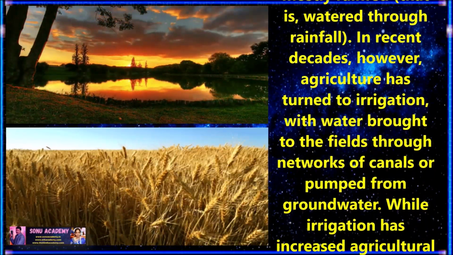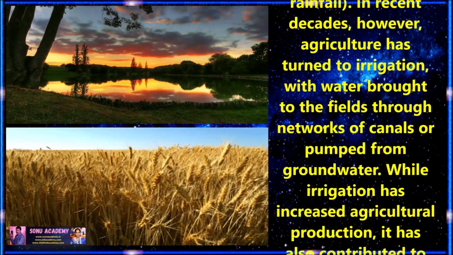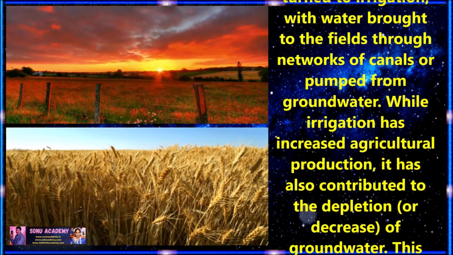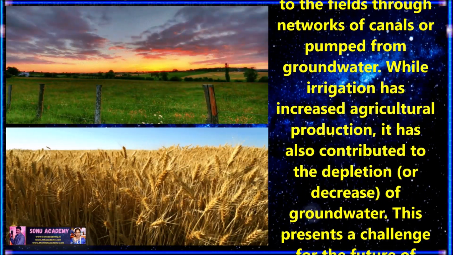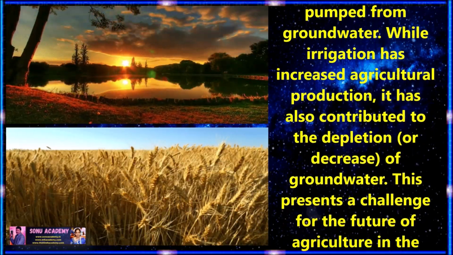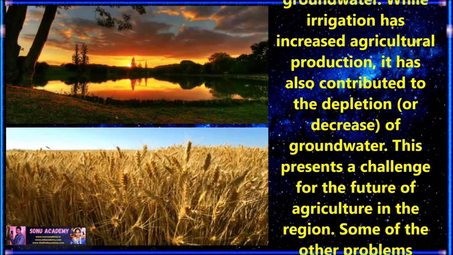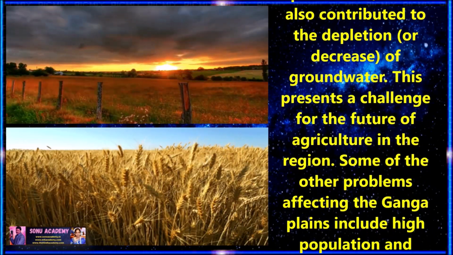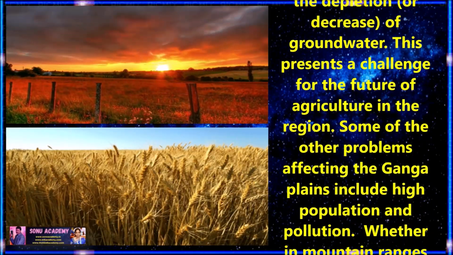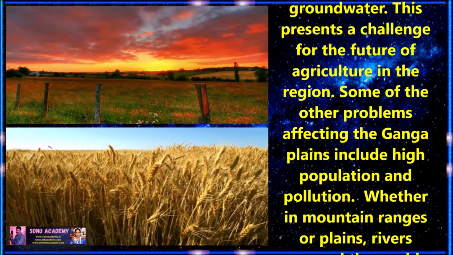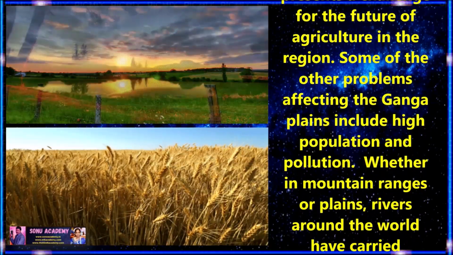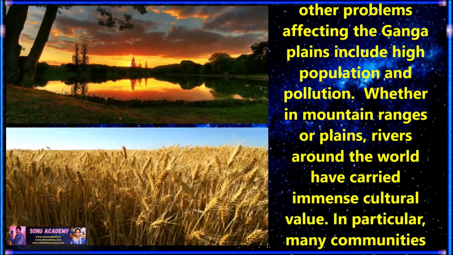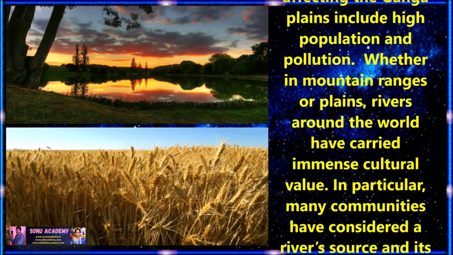In recent decades, however, agriculture has turned to irrigation, with water brought to the fields through networks of canals or pumped from groundwater. While irrigation has increased agricultural production, it has also contributed to the depletion of groundwater. This presents a challenge for the future of agriculture in the region. Some of the other problems affecting the Ganga plains include high population and pollution.